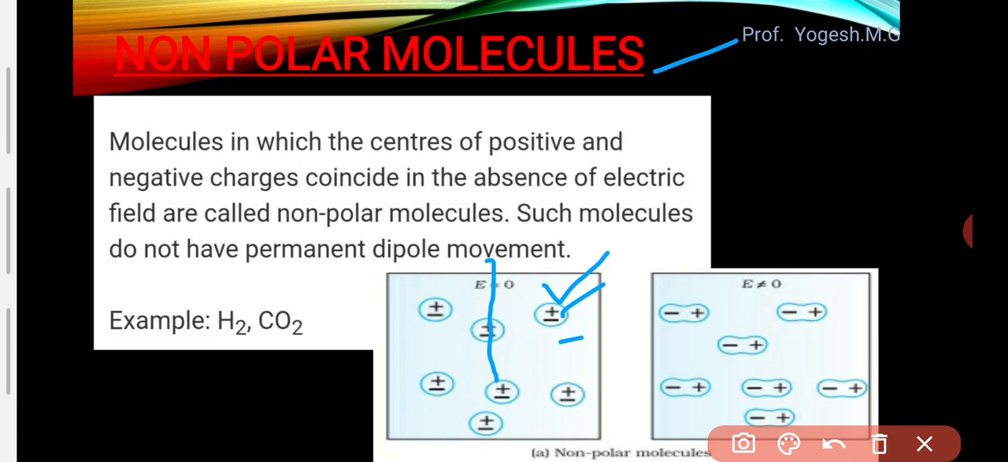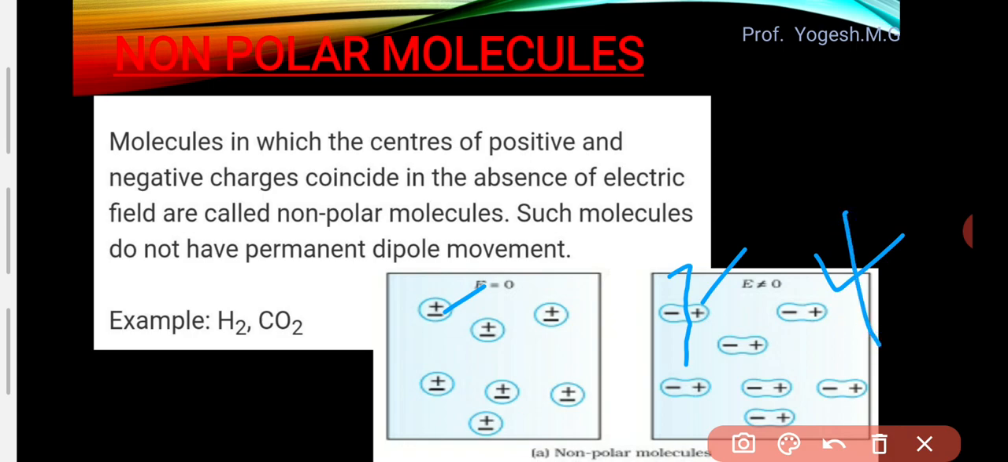See here, these charges plus and minus, both centers coincide with each other, meaning the separation between them is zero. If the separation between them is zero, then the electric dipole moment will be zero, right? When they are kept in an external electric field, they will separate somewhat like this, positive on one side and negative on the other side, and you will get a separation between them. Then you will get a dipole moment. Again, if you remove this external electric field, they will arrange like this again, and again they will have zero electric dipole moment.